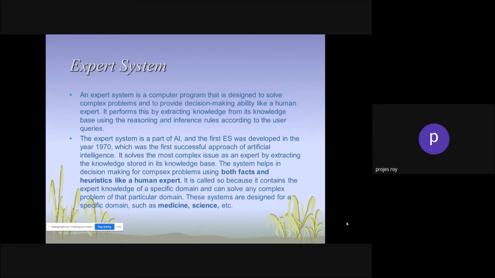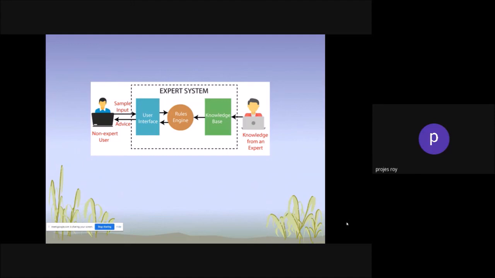So in the 1970s, they were using that expert system. How does it work? Here: simple input, user interface, rules engine, knowledge base, knowledge from an expert, and it returns advice to the non-expert user. It almost acts like a customer care person, an advisor, or an expert.